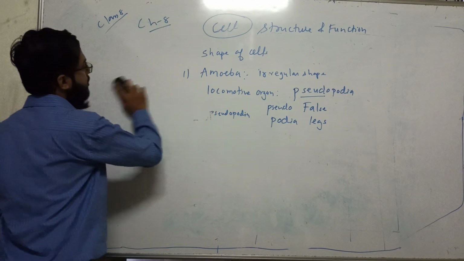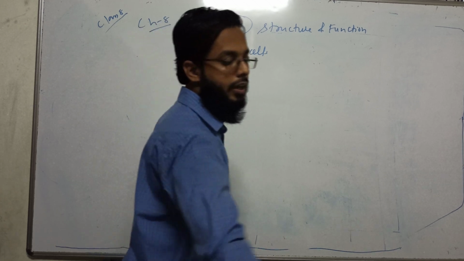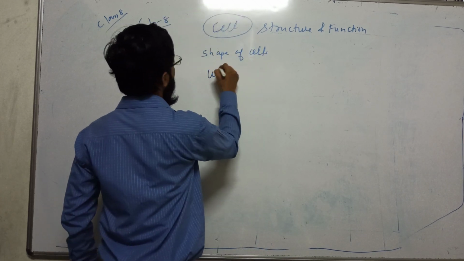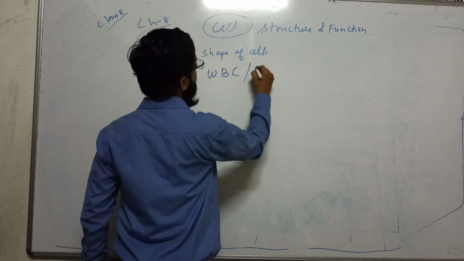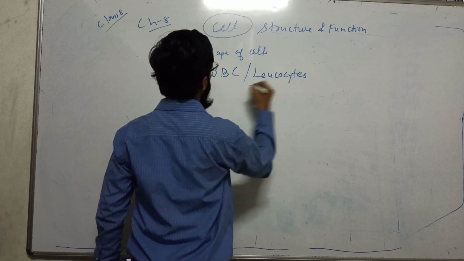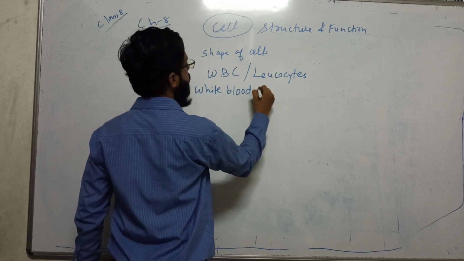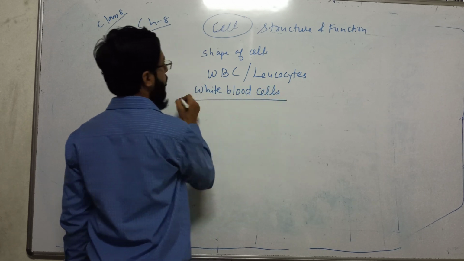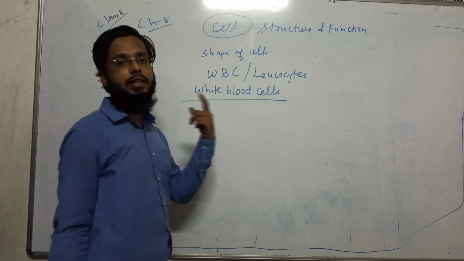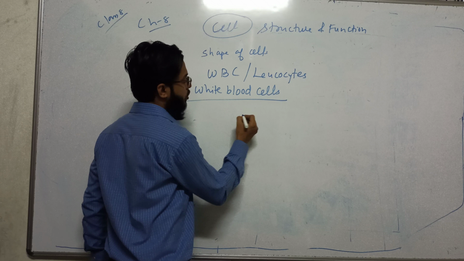In human beings, such an irregular shape and size you can see in WBC, white blood cells. White blood cells are also known as leukocytes. They are also called soldiers of the body because they fight against germs, or we can say antigens and bacteria.